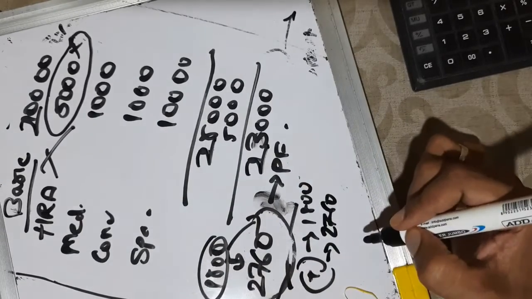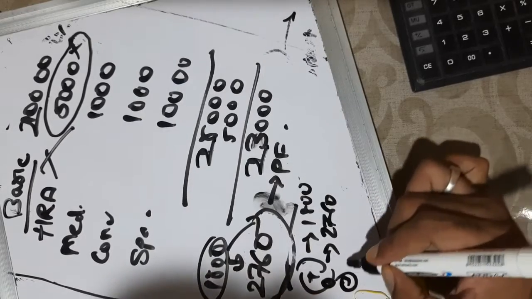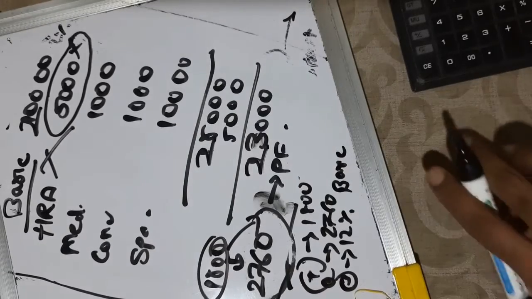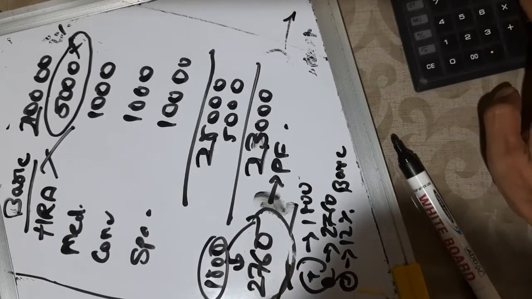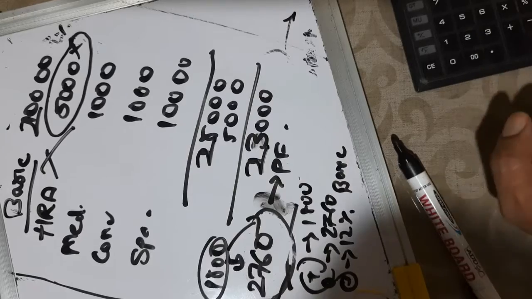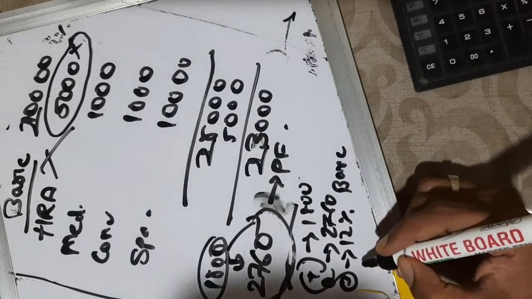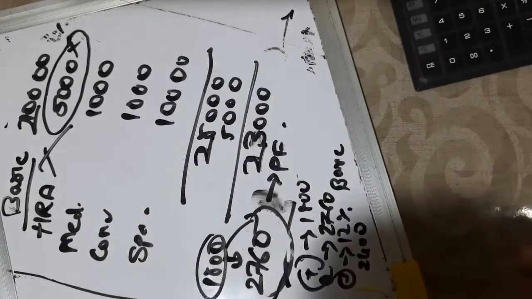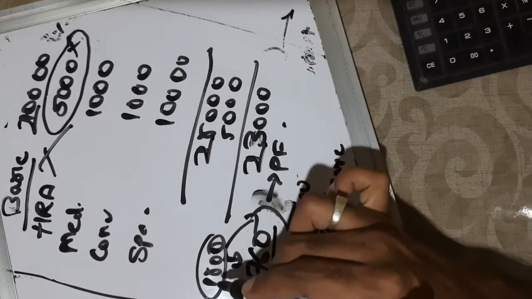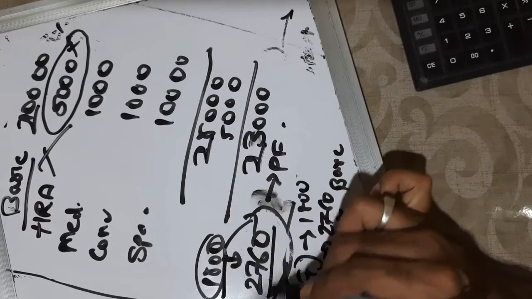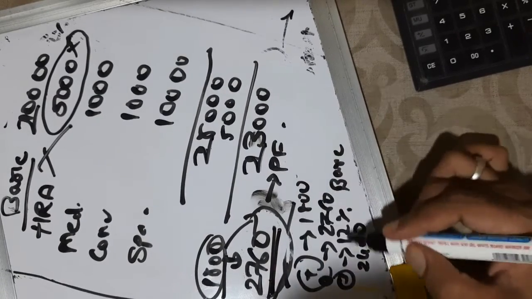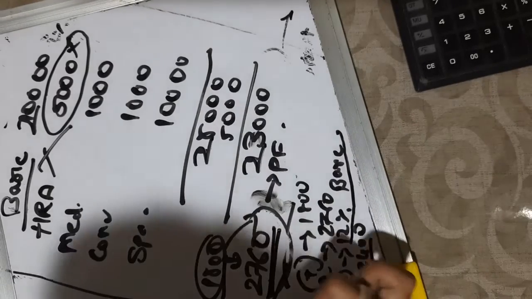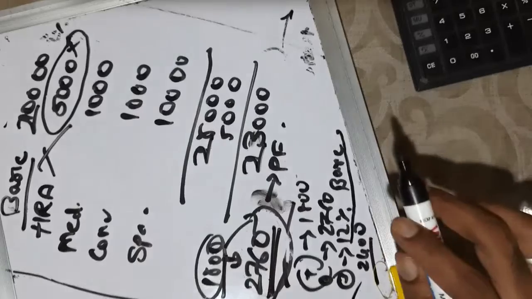Again it's an option for the employer, that is option 2, or he might straight away go with 12% on basic. So he might directly go with 20,000 into 12%, that is 2,400. So as I said, the moment it crossed this 1800, he has an option whether to go with 1800 straight away, or with 2,760, or directly with 12% of basic, that is 2,400. Most employers choose either 1800 or 12% of basic.